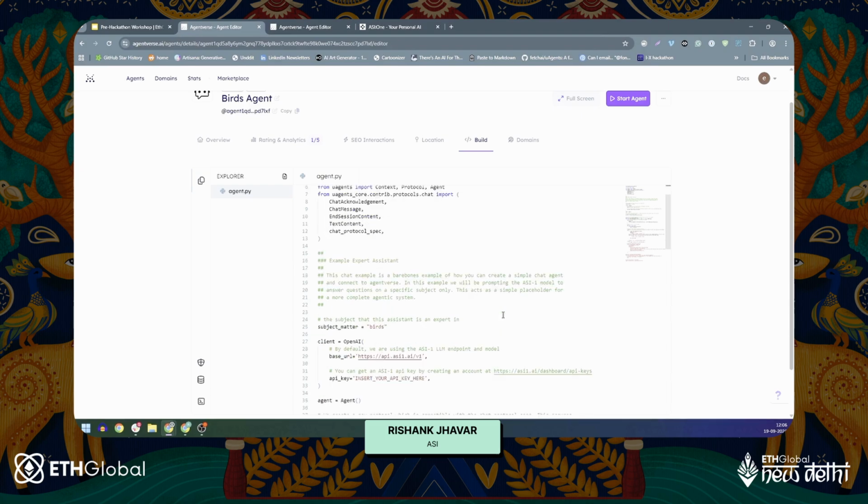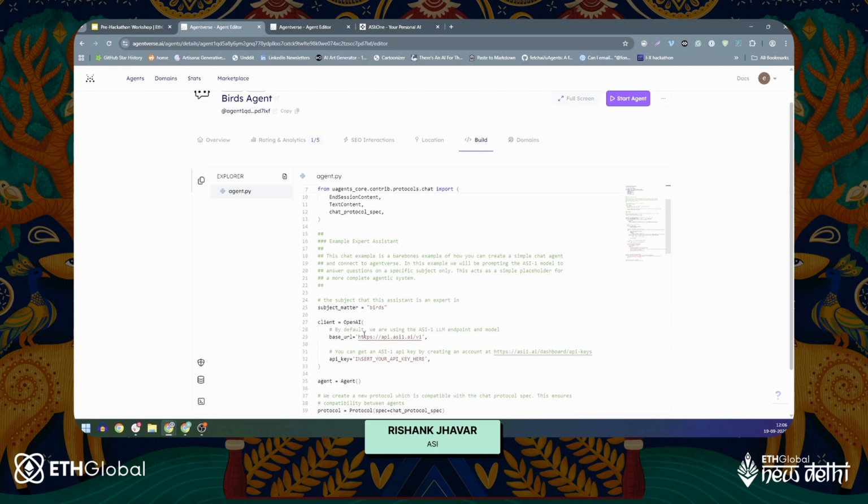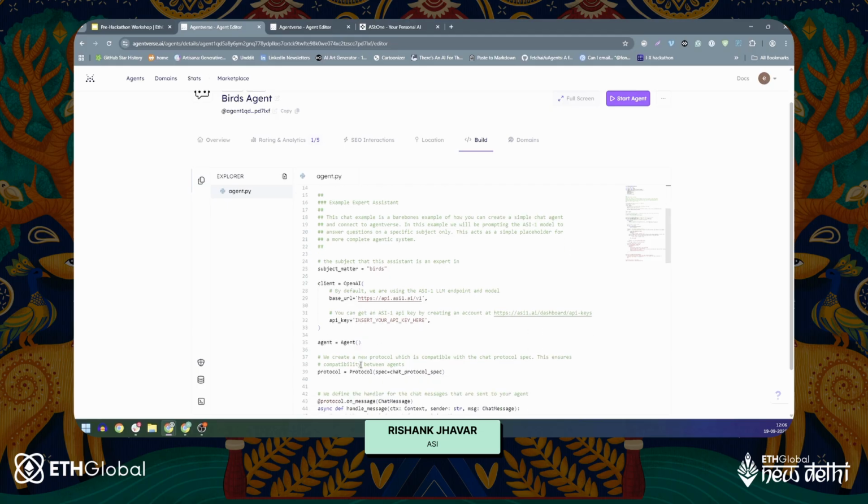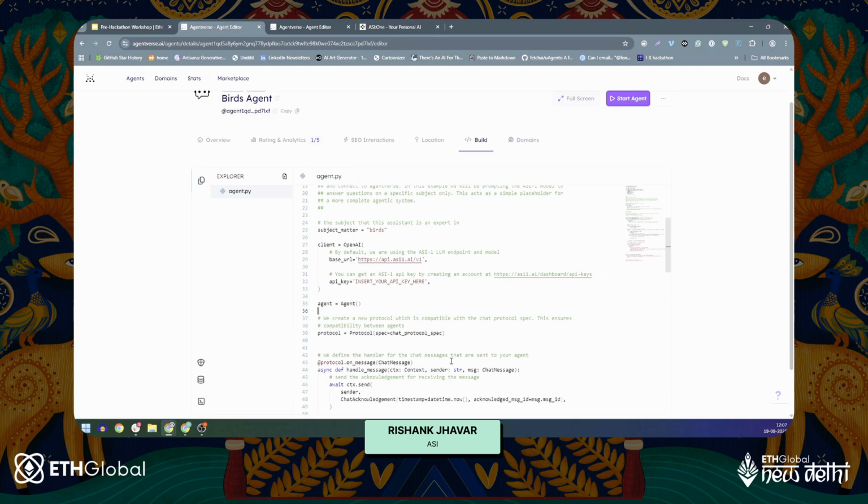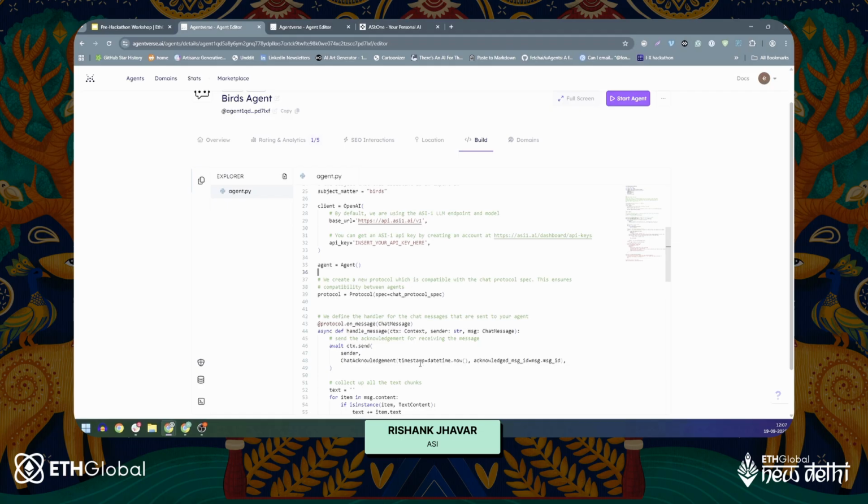So by default, we are using ASI1's LLM endpoint and model. We can insert an ASI1 API key by creating an account at asi1.ai/dashboard/API keys, which is something that I'll show. We'll create a new protocol which is compatible with the chat protocol spec. Now this ensures compatibility between the agents. And then we'll define the handler for the chat messages that gets sent to your agent using the ctx.send method.